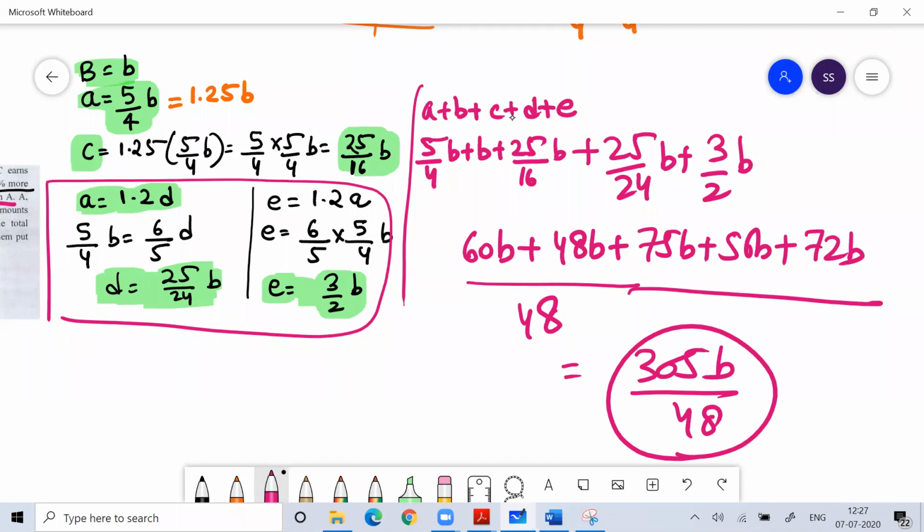Now you will get this value. And so, 8 plus 5, 13. 13 plus 2, 15. 1 carry.